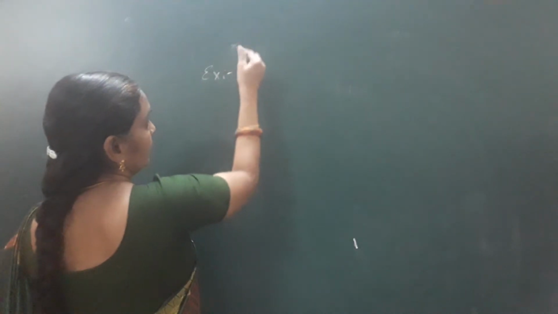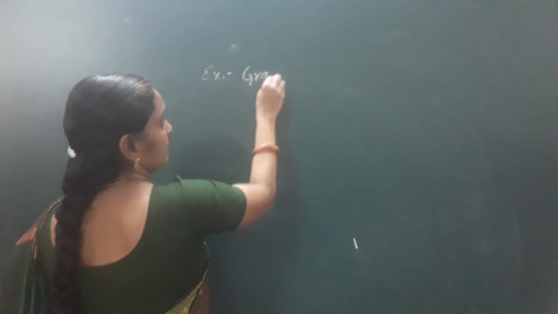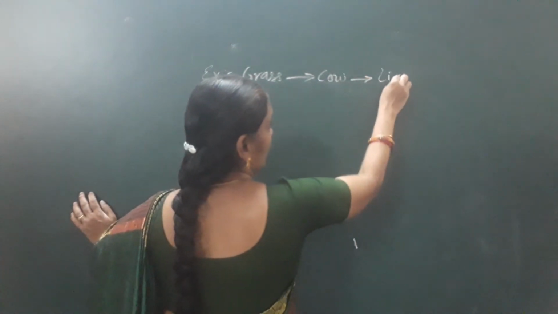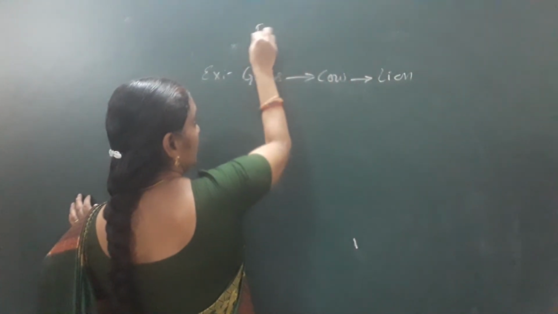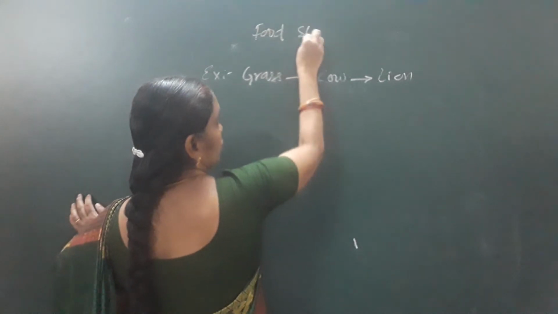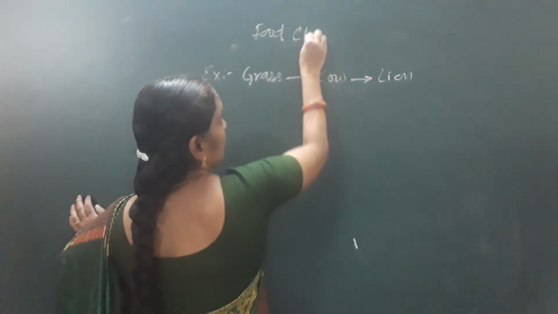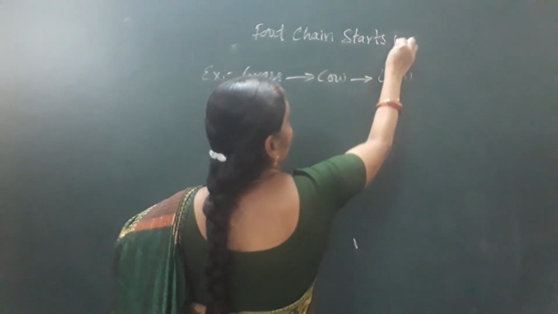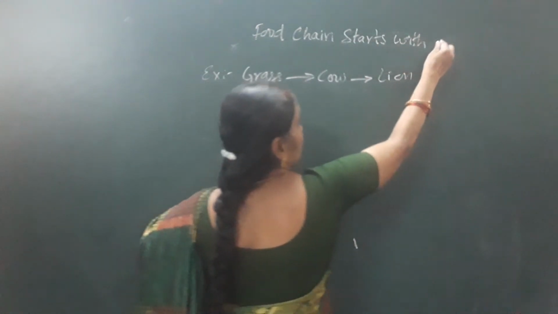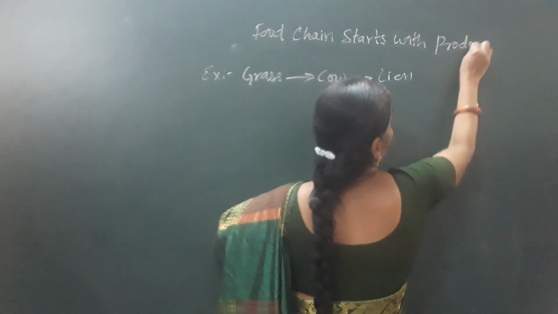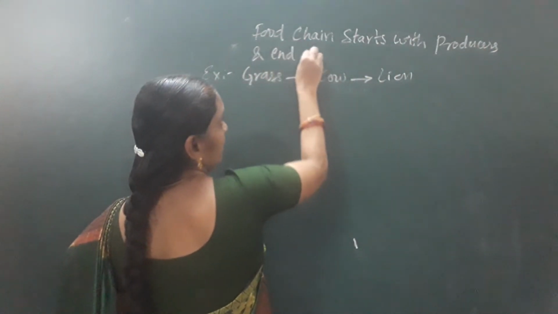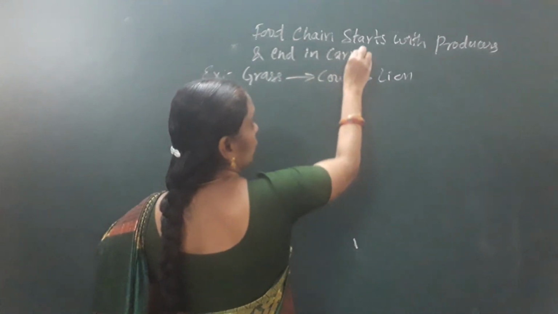For example, grass is eaten by cow, cow is eaten by lion. This is a food chain. The food chain starts with producers and ends in carnivores.